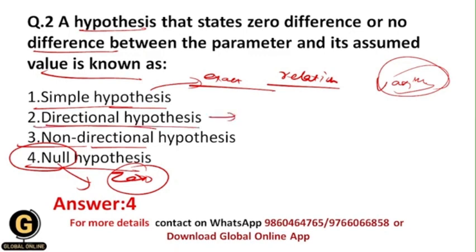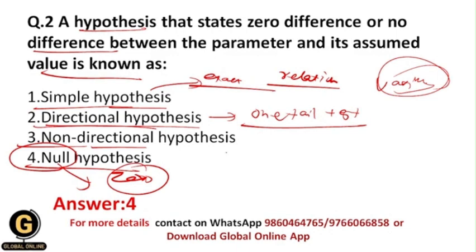Okay, now what is directional hypothesis? Basically directional hypothesis is the hypothesis which states the result in one direction only. Okay, it has only one direction, and that's why this kind of hypothesis is tested by one-tail test. And I think we have seen this test in yesterday's video, so for that you can refer to yesterday's video.